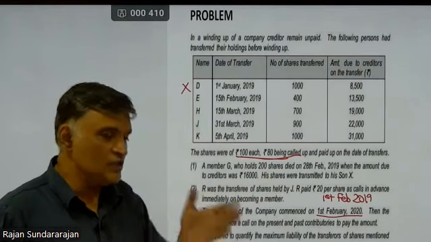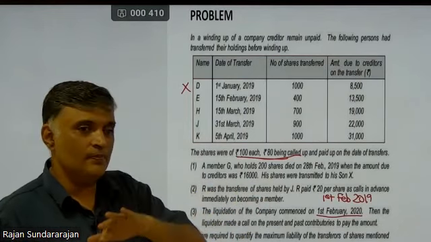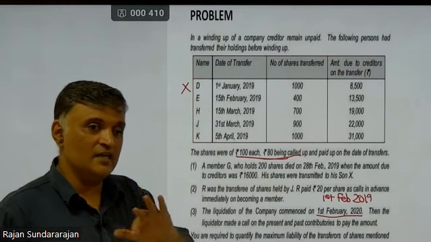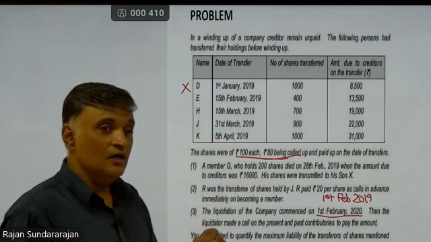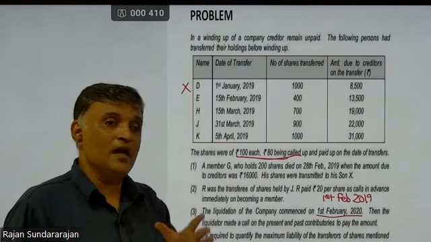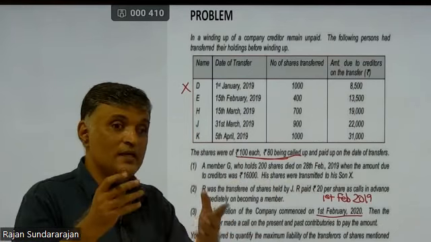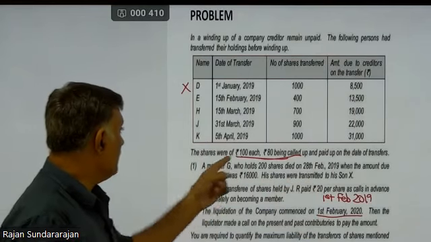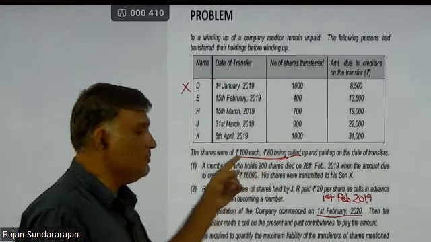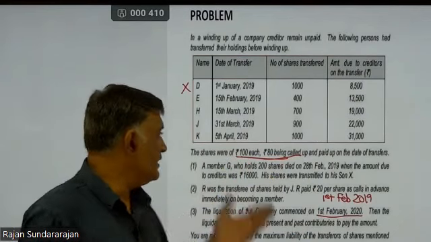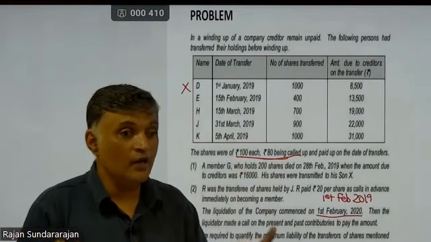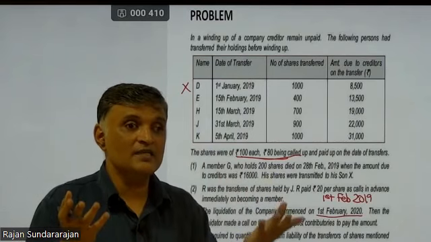So when J ceased to be a member, R actually is the purchaser of the shares. J is the transferor, R is the transferee. Now R, immediately on becoming the shareholder, paid rupees 20. What is 20? Whatever was the amount remaining unpaid on the shares, he paid off. Then what's the point? If he has settled his entire liability, you cannot ask him to contribute any such money.